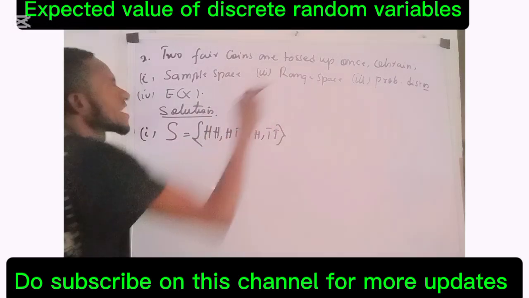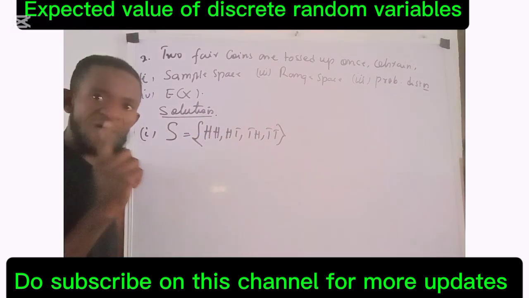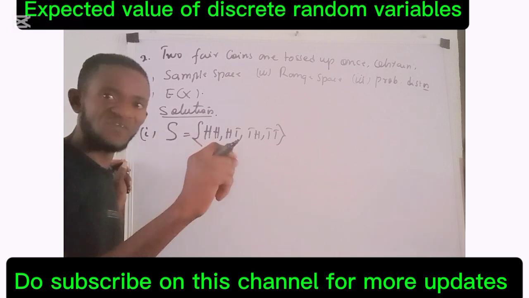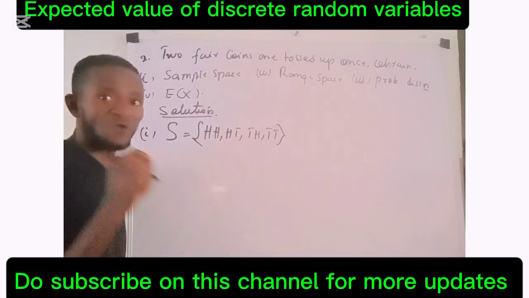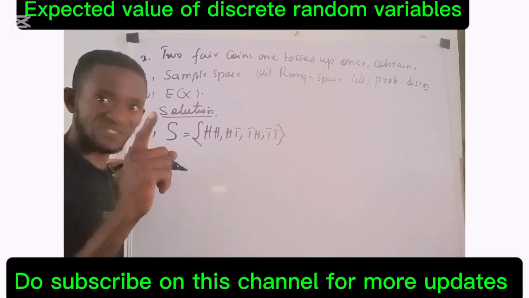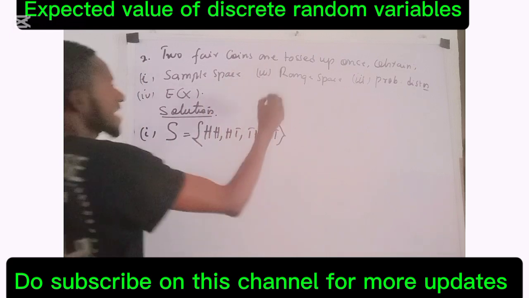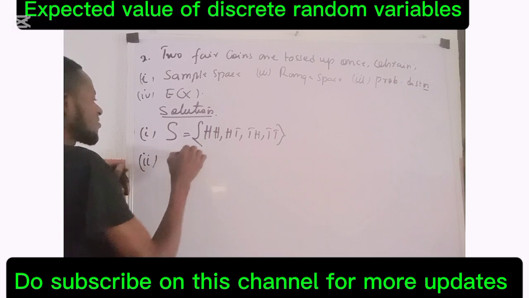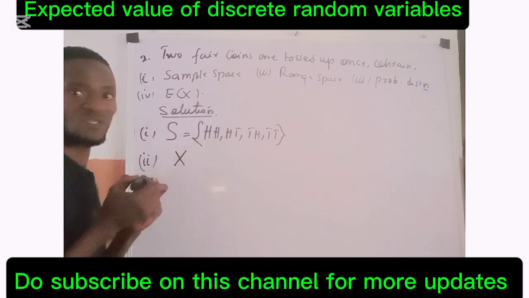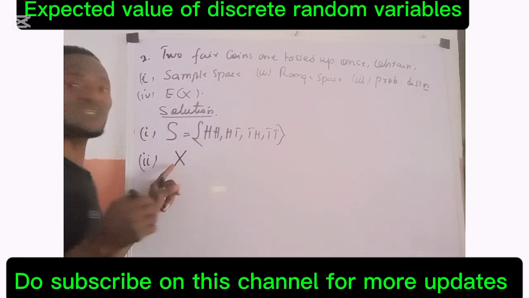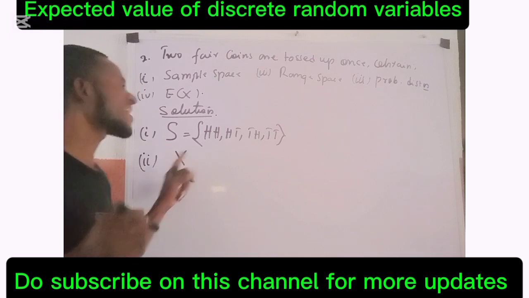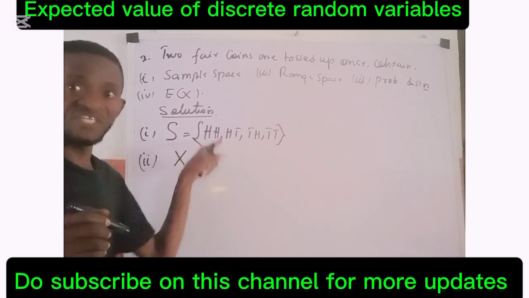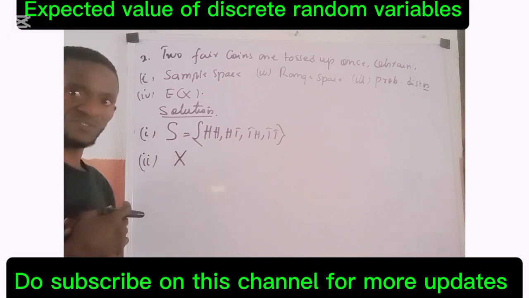Now, for us to obtain the range space, we are going to be very careful here. We are going to define a random variable, say X. This random variable is going to count either the number of heads or the number of tails in each of the outcomes.